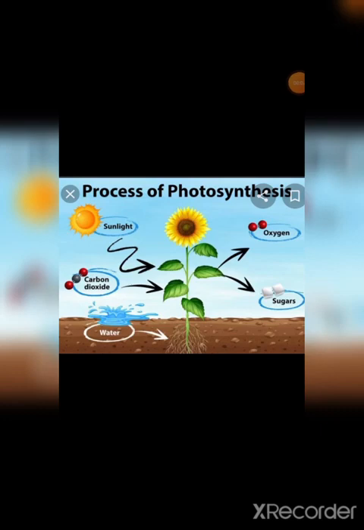Quickly we will revise what we have studied till now. So this is the picture showing photosynthesis. As we all know, what is required? Sunlight is required, chlorophyll is required, and carbon dioxide along with water is required for the process of photosynthesis. In return, what are we getting? We are getting oxygen and glucose, that is your sugar. These are the products. And the reactants are your carbon dioxide and your water.